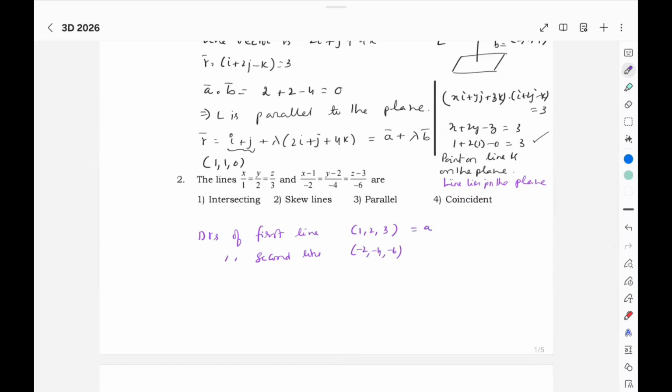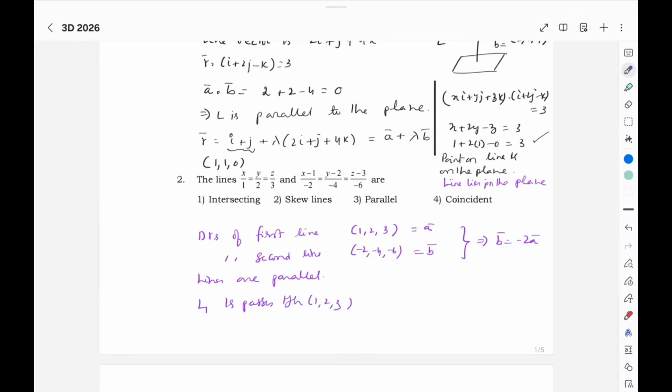Say this is A bar, say this is B bar. From there, I can say B bar is -2 A bar. So the lines are parallel. Whether they are coincident or not: the first line is passing through 1, 2, 3.